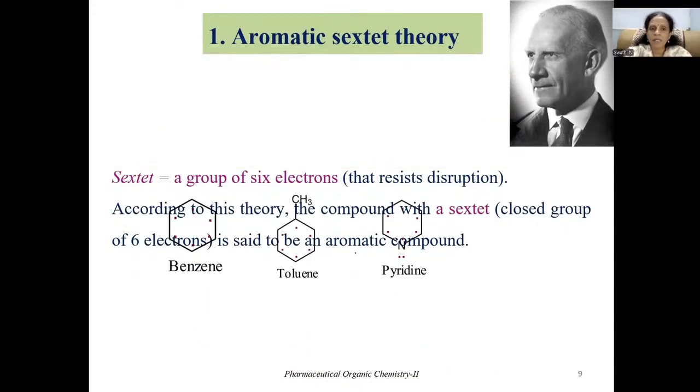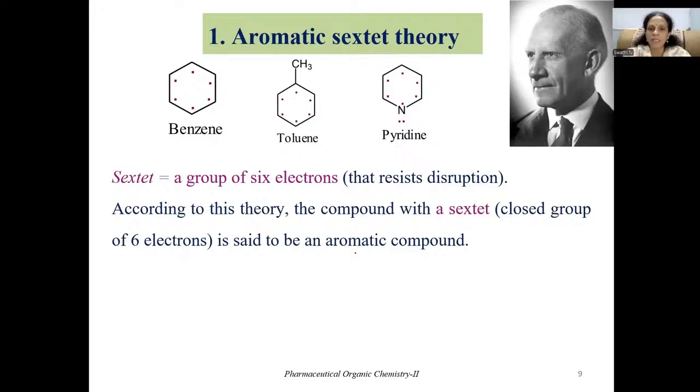So as per this particular theory, if you look at the structures of benzene, toluene or pyridine, here Lewis structures are given where the p electrons are represented with the help of dots. In the first structure, benzene, you can see a hexagon is written. The pi bonds are not shown here. Instead, the p electrons are shown, in order to make you clearly understand how the ring is generated with these 6 electrons.